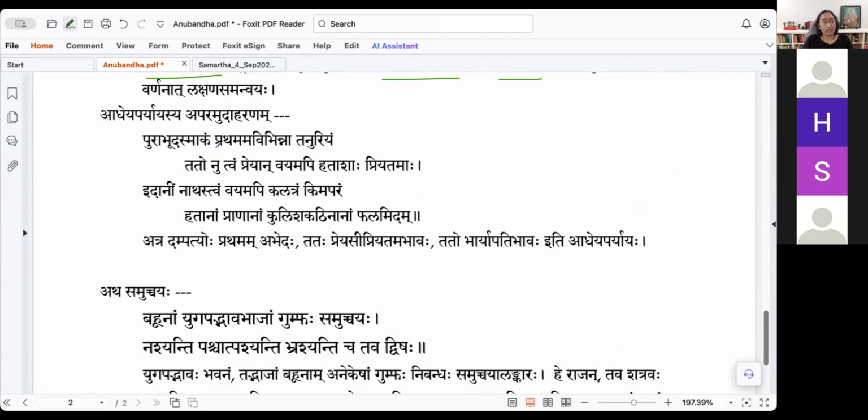Pura abhut asmakam prathamam avibhinna tanuriyam. This is a very nice shloka. Tatonutvam preyan vayamapi hatasha priyatamaha idanim nathastvam vayamapi kalatram kim aparam hatanam prananam kulisha kathinanam phalamidam. A Nayika is talking to the Nayaka, the lady.